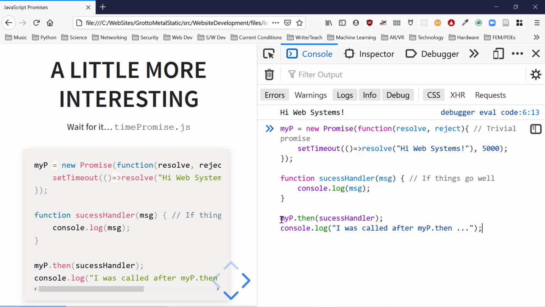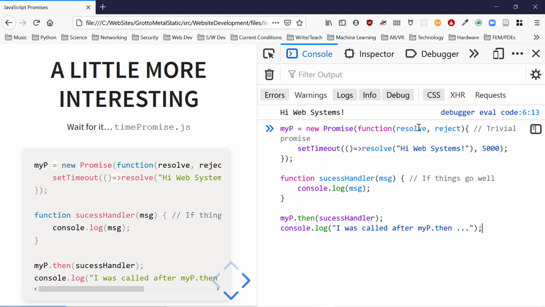Then I'm going to go myp then. This is just the function definition. Remember, we're talking microseconds to go from here down to here in code. It takes longer to log to the console than it does to execute that code. So I'm going to start this.